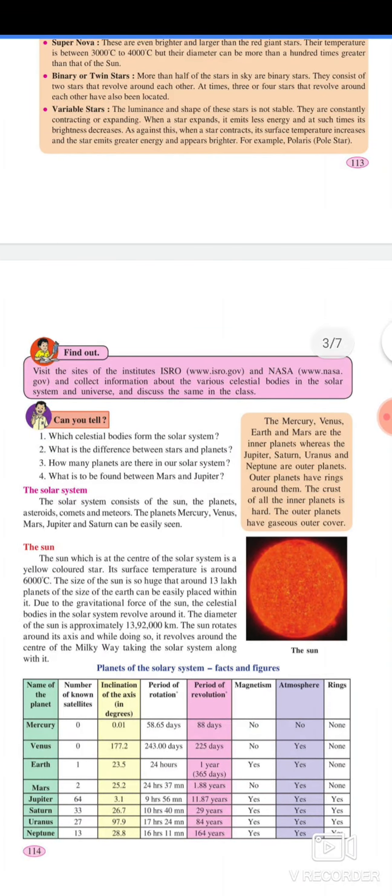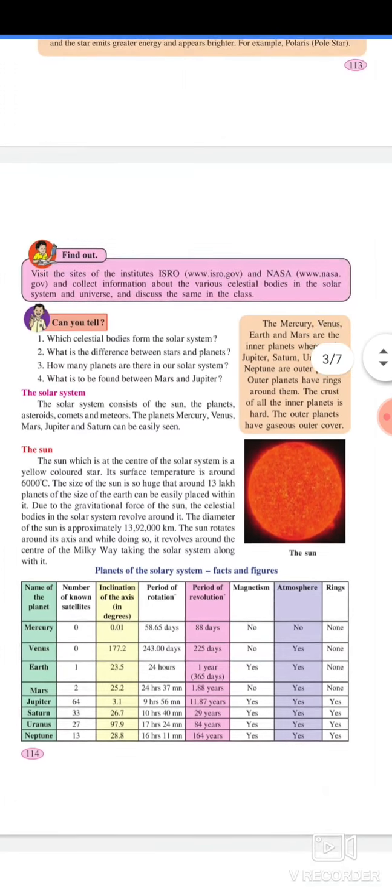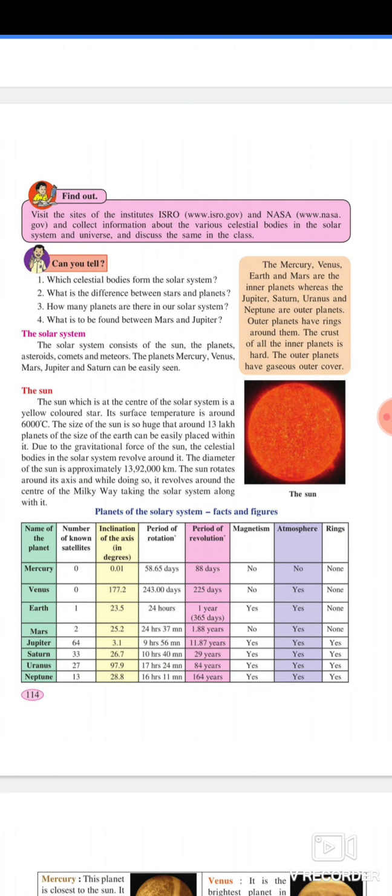Visit the sites of the institutes ISRO, www.isro.gov, and NASA, www.nasa.gov, and collect information about various celestial bodies in the solar system and universe and discuss the same in the class. Can you tell first, which celestial bodies form the solar system? Second, what is the difference between stars and planets? Third, how many planets are there in our solar system? Fourth, what is to be found between Mars and Jupiter?